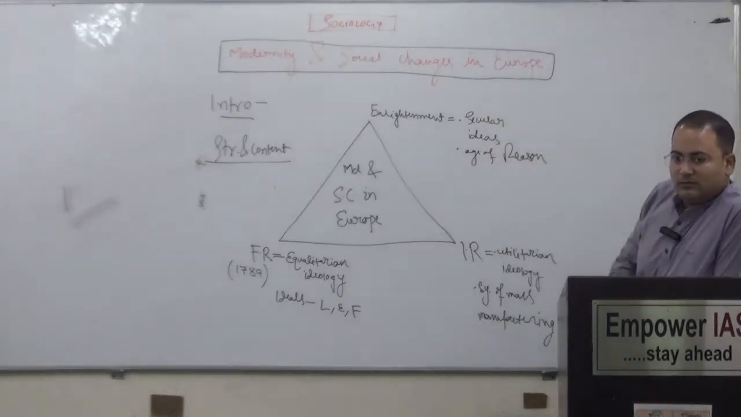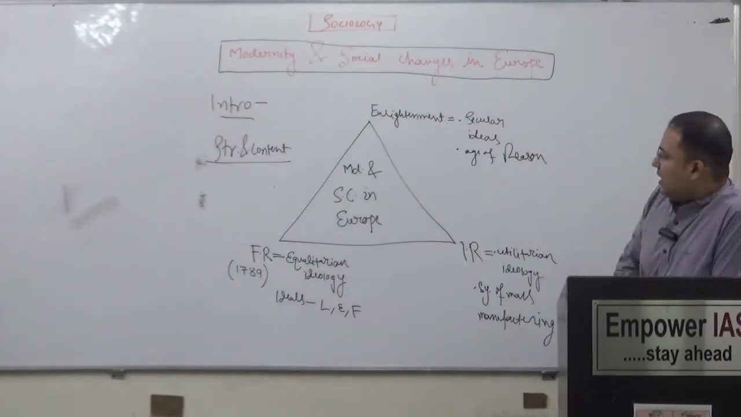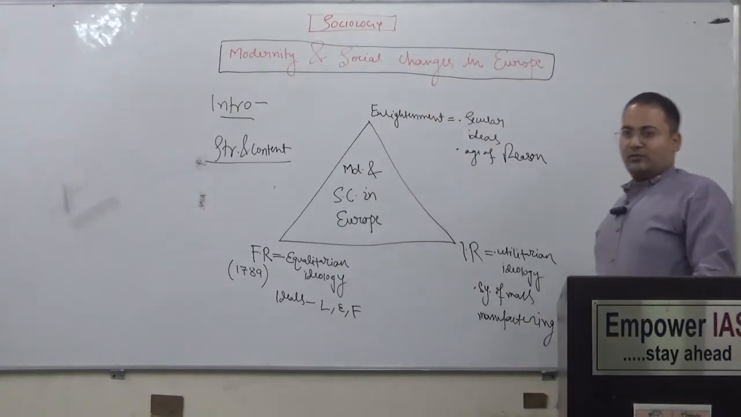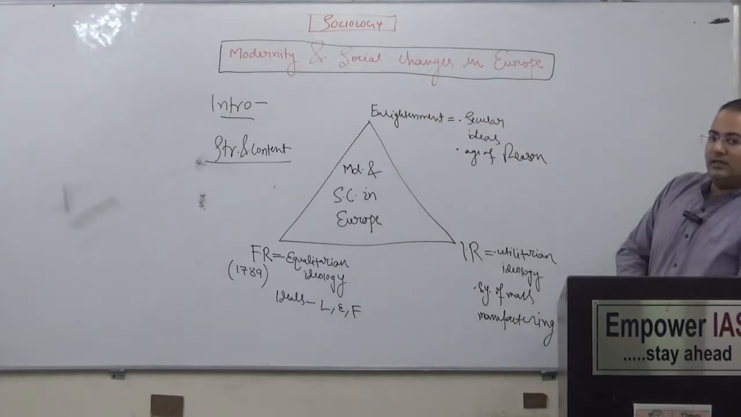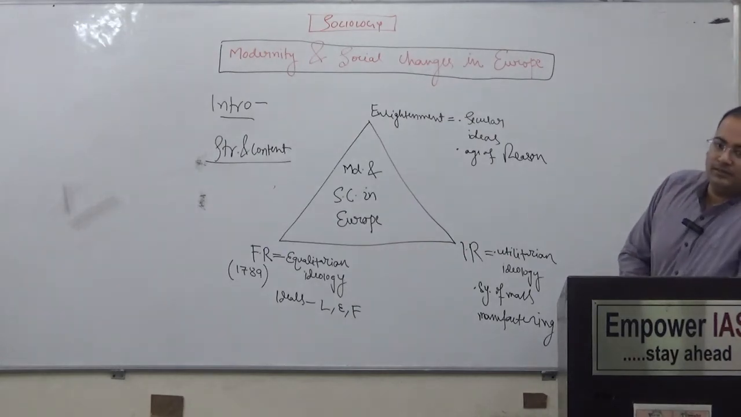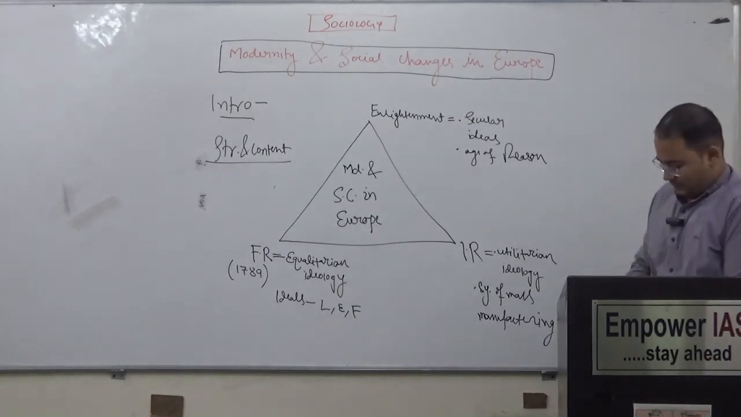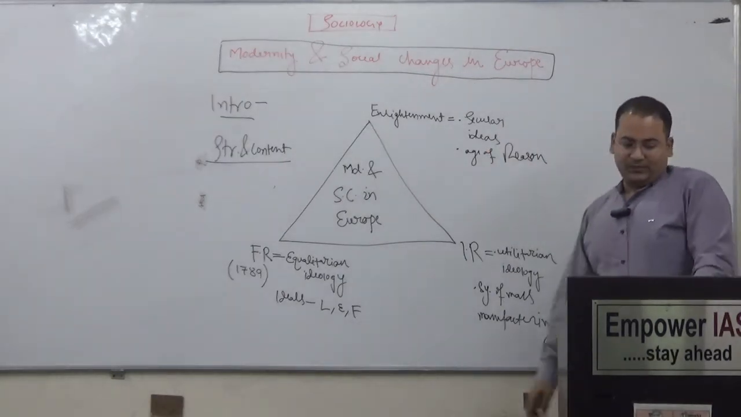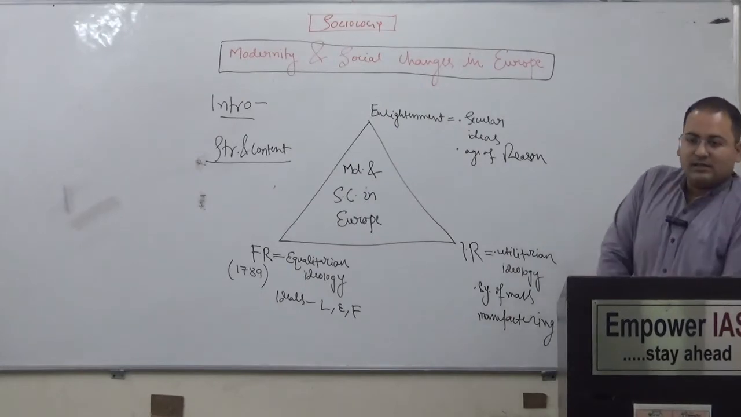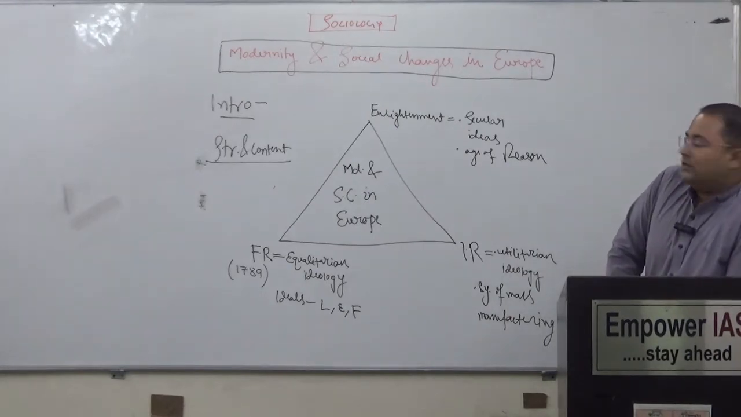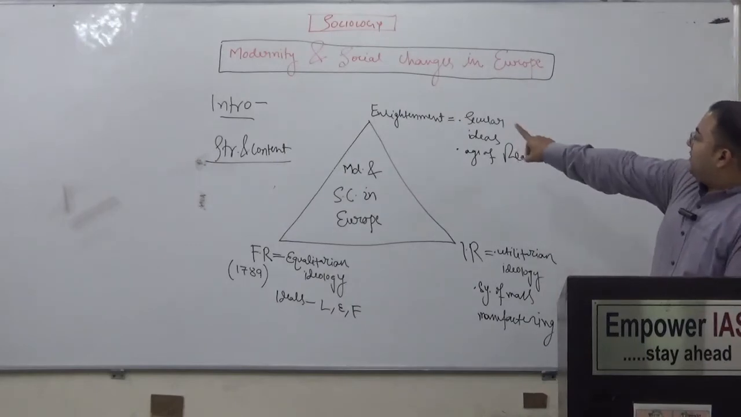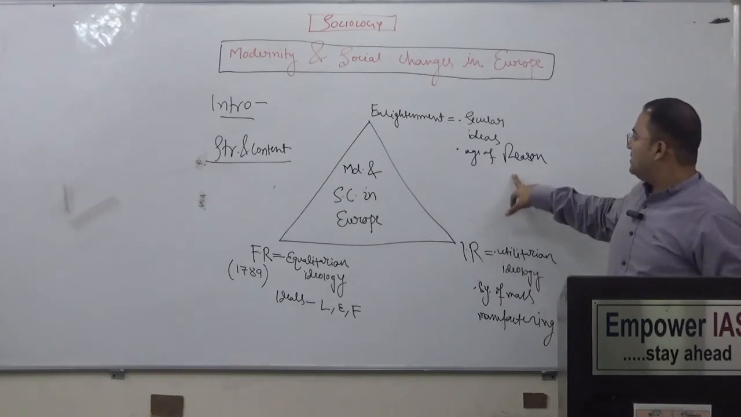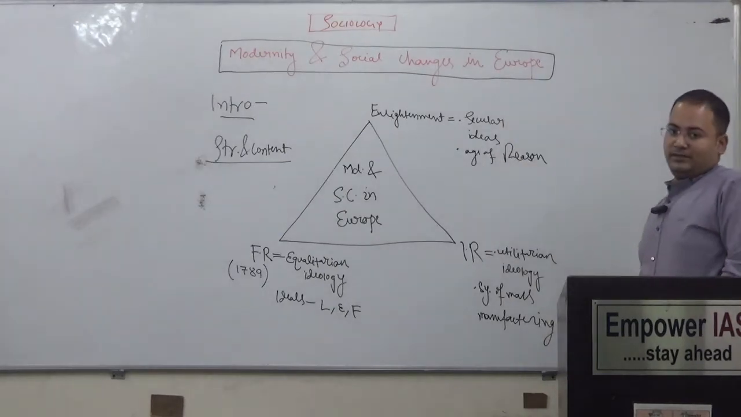I have already spoken about the introduction, and now modernity and social changes in Europe were brought about by 3 major processes. The first is the Enlightenment phase. This is also called the age of reason. The Enlightenment phase gave the concept of secular ideology, secular ideas.